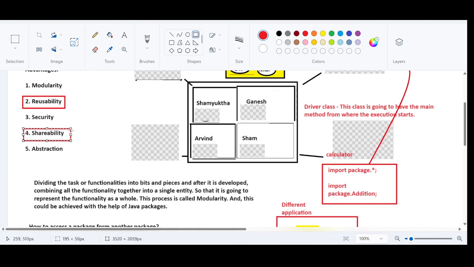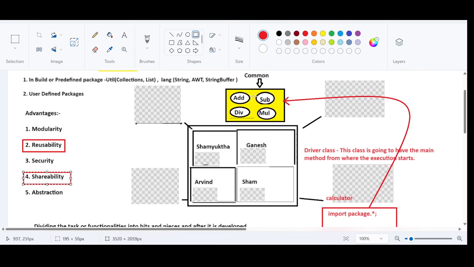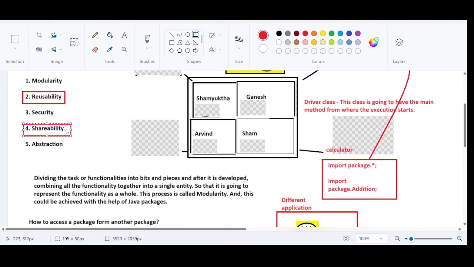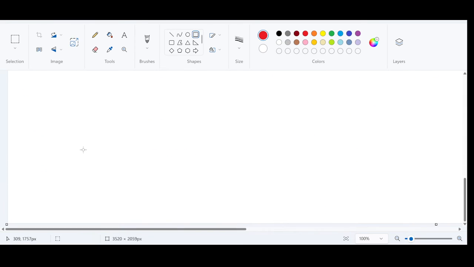Reusability means you can reuse this function over and over again. So if you want to reuse this in a different application, you can do that. Shareability we are going to talk about along with security. First I will complete security, then you will get a better understanding of shareability. So before understanding security, let me introduce one more topic.